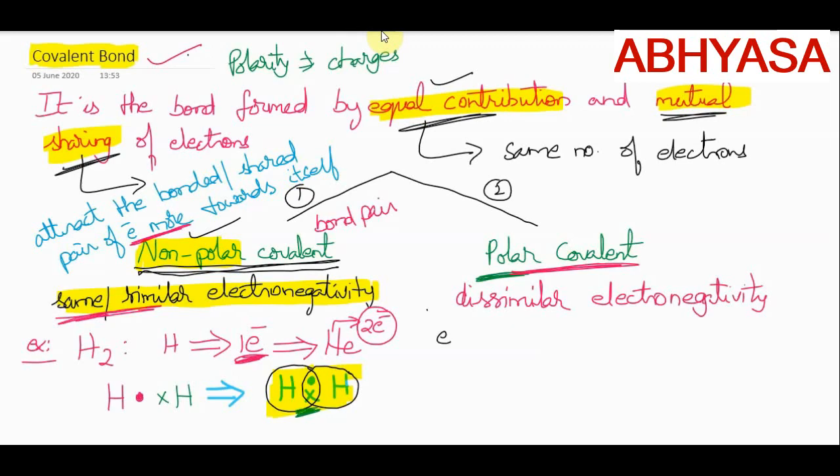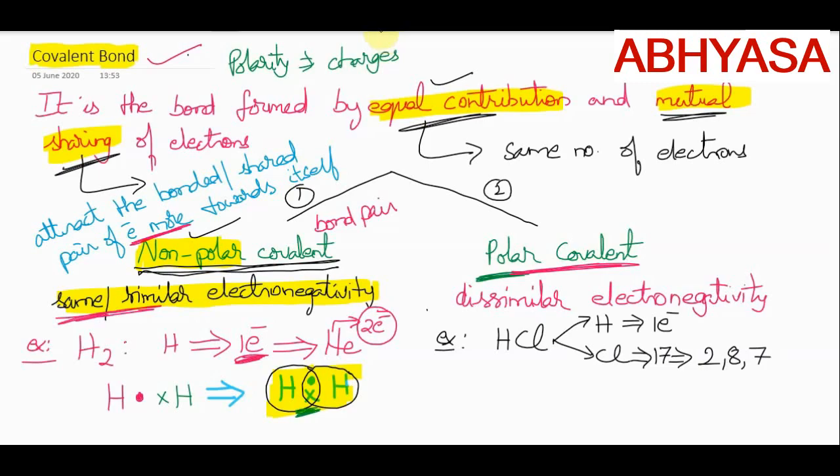Let us take hydrogen chloride. Now here it involves two atoms, hydrogen as well as chlorine, isn't it? Hydrogen atomic number is 1, so there is only one electron in the outermost orbit, whereas chlorine atomic number is 17. So when you write the electronic configuration, we write it as 2, 8, 7, isn't it?